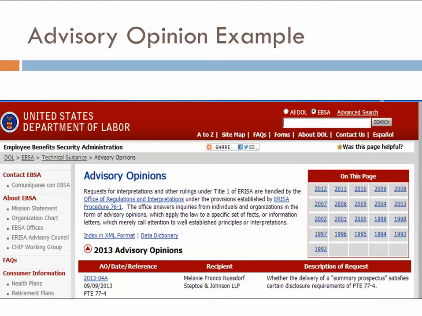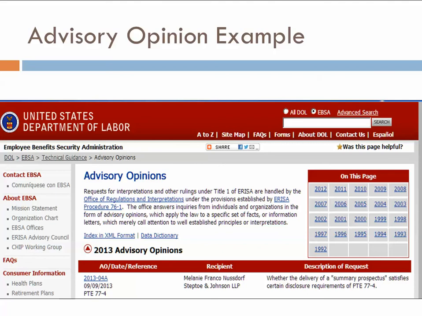So it often interprets a statute or a regulation on a hypothetical set of facts, and it's not binding on the agency, but it can be helpful if this is all you can find that's similar to a question that you have. So the agency is telling somebody else in their particular factual situation what the outcome would be, but you could look to it for a sense of how the agency would act.